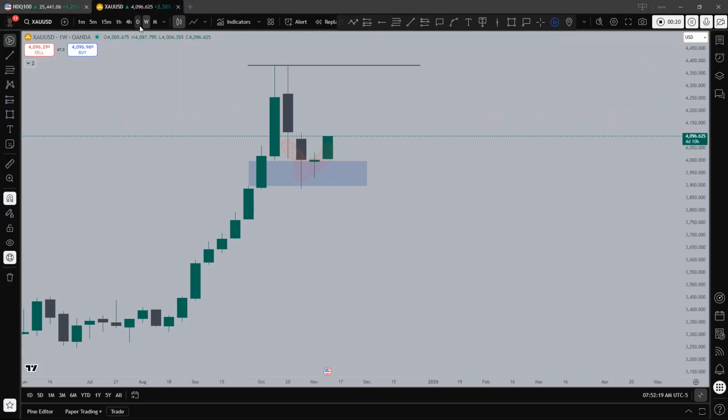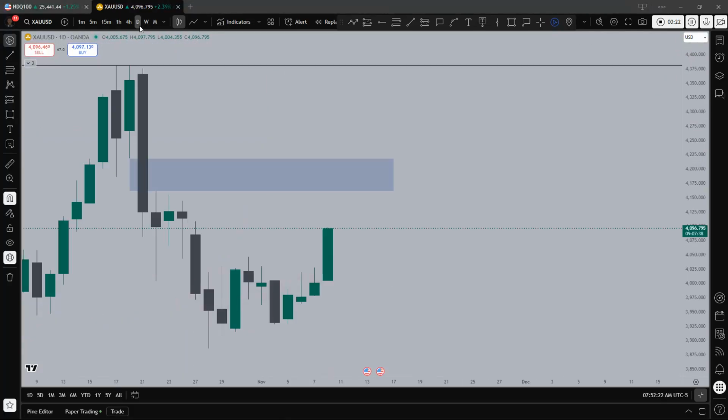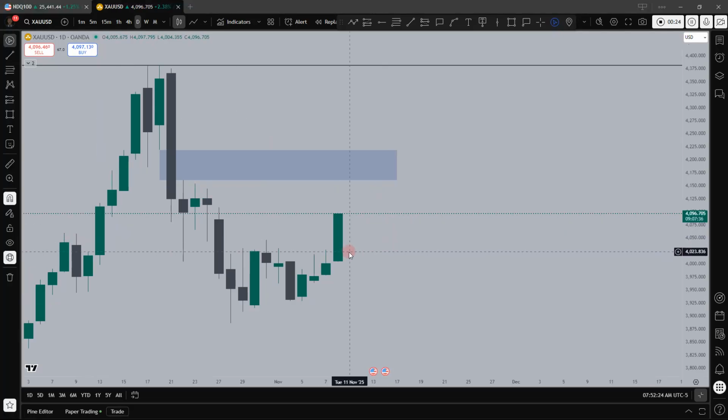Nice. Let's go on to our daily time frame. Our daily time frame shows we are bullish also, as you can tell from the daily candle, quite bullish. And what's our nearest target? Our nearest target is an imbalance like there. So where do we look for opportunities? We look for opportunities around this area.